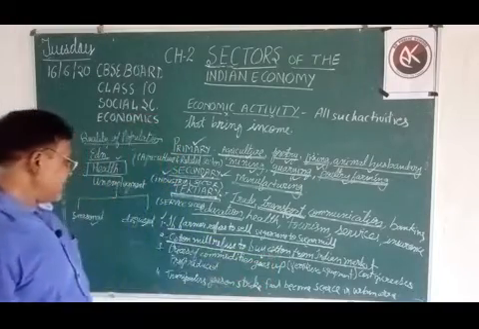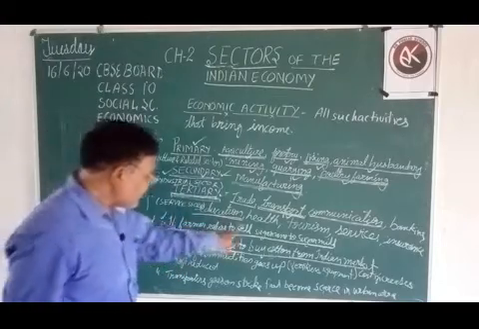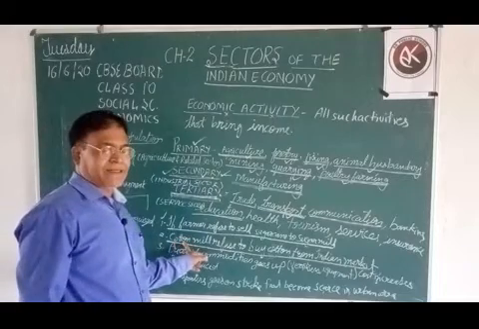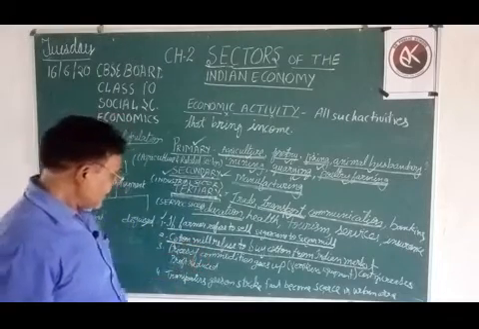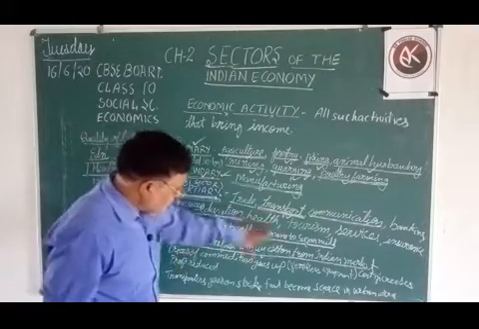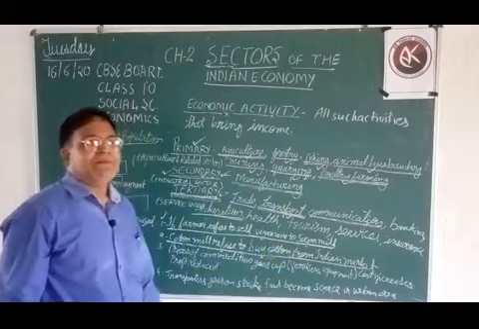Here again, you will see that the primary sector is dependent on the secondary sector, because if the secondary sector does not buy cotton from the primary sector, then what will happen?